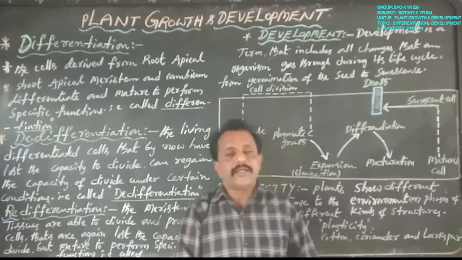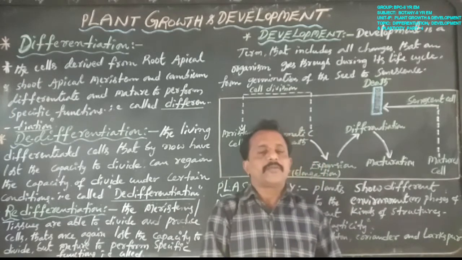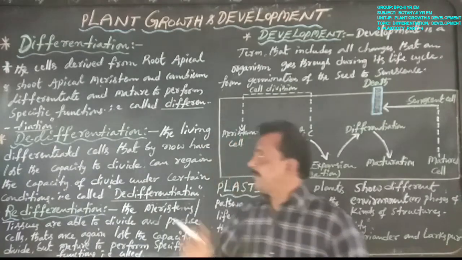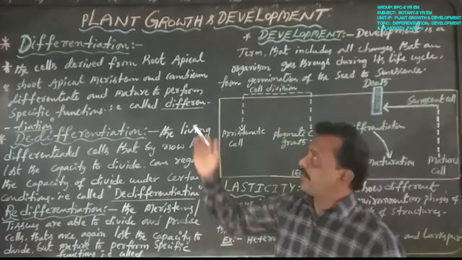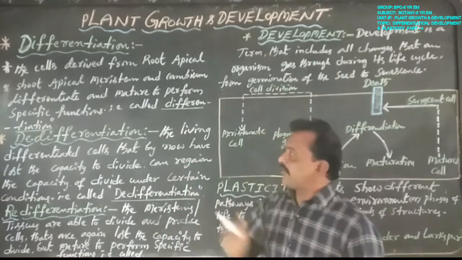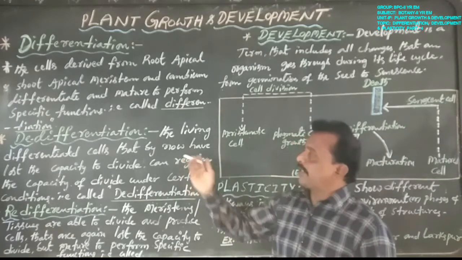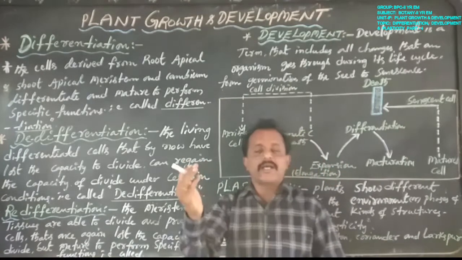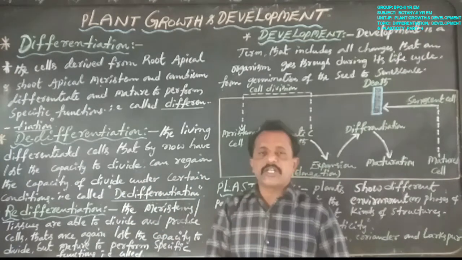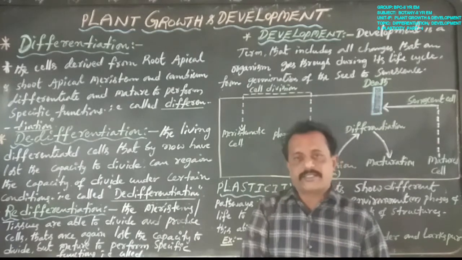The best example of re-differentiation is in woody dicotyledon plants. For differentiation, the example is tracheary elements. For de-differentiation, the examples are interfascicular cambium, cork cambium and tumors.